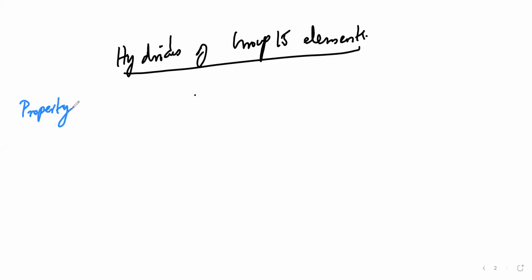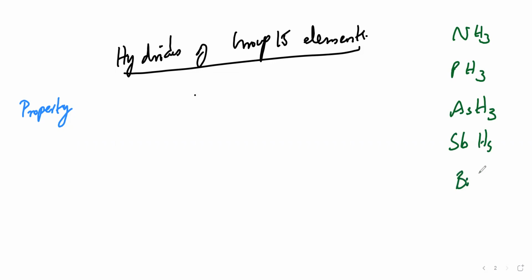So first, the property I'll talk about is bond angle. For those who don't know what a hydride is, I'll write the hydrides here: NH3 for nitrogen, PH3 for phosphorus, AsH3, SbH3, BiH3.